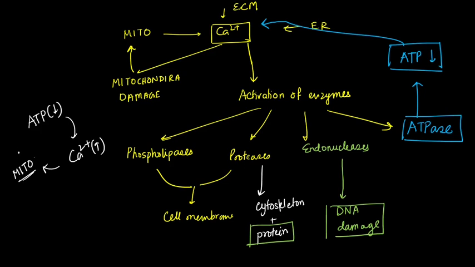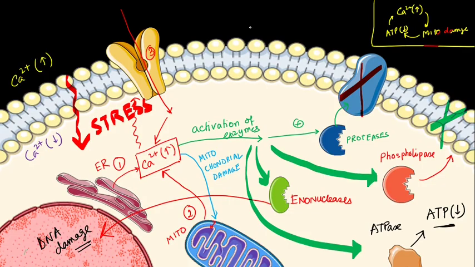Mitochondrial damage again leads to ATP depletion and calcium increase, and this vicious cycle goes on. So basically this summarizes what we learned in today's class, how an increase in calcium levels causes different consequences.